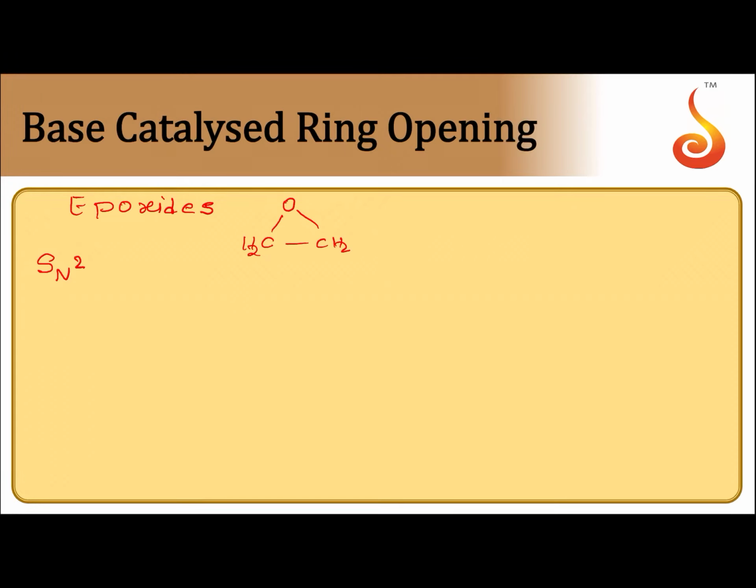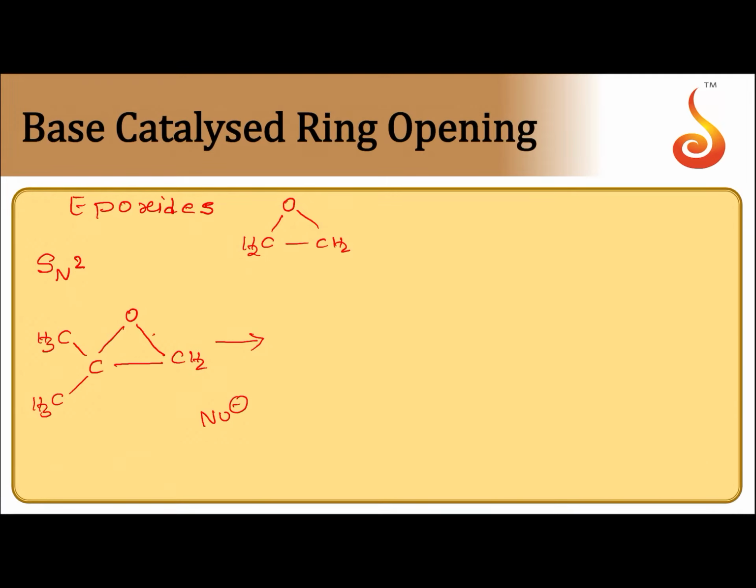This always follows the SN2 mechanism. Now let us take one epoxide: CH2, C, CH3, CH3. This is the epoxide I am taking now. This should undergo a ring opening in the presence of base.